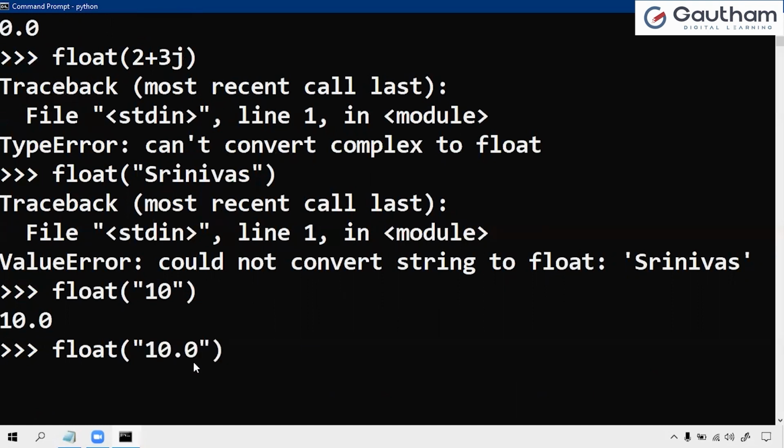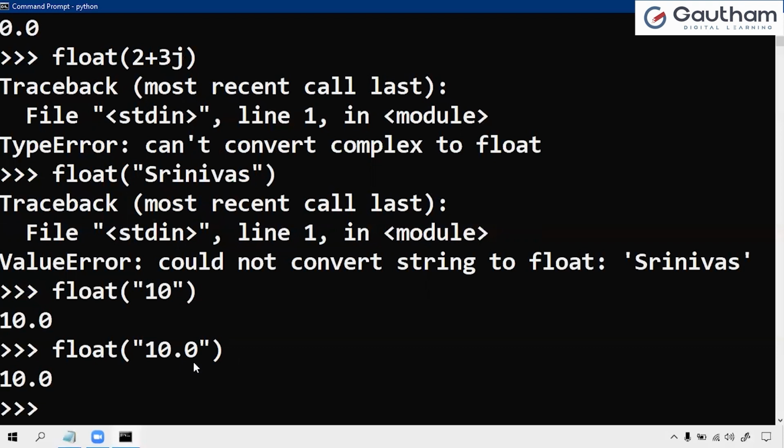Float of "10.0". See, whenever I convert this value into the integer, it is not converting. Why? Because it should be an integer format. But coming to float, we are converting into the float, and the value is also in the form of float only. The string data format is in float only. So we don't have any problem.